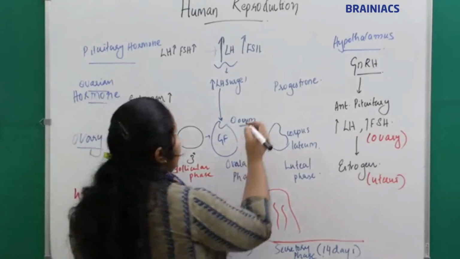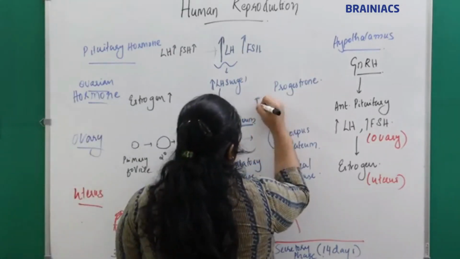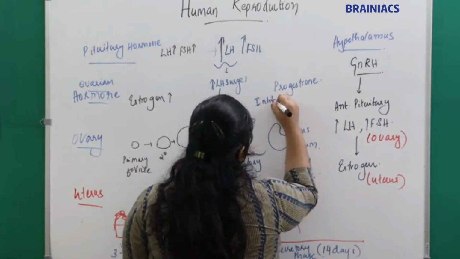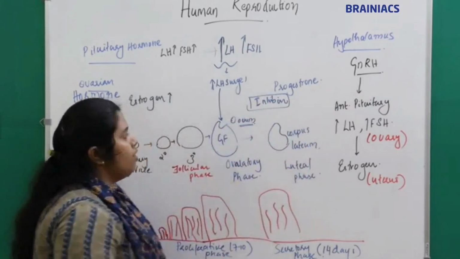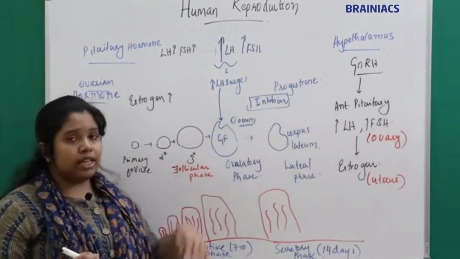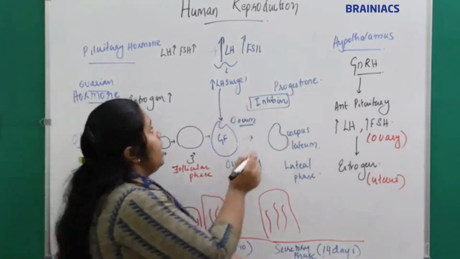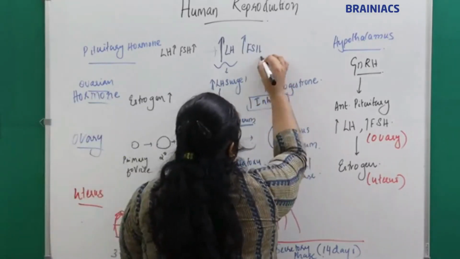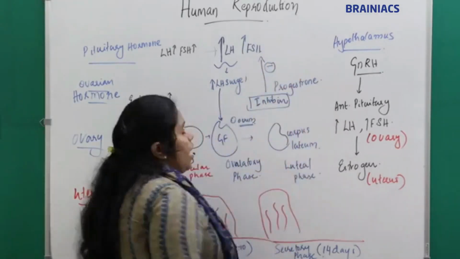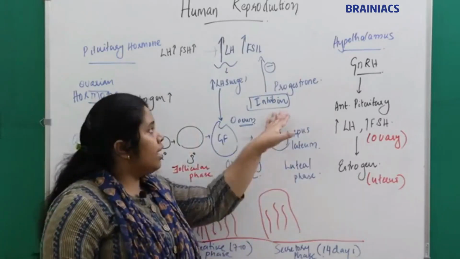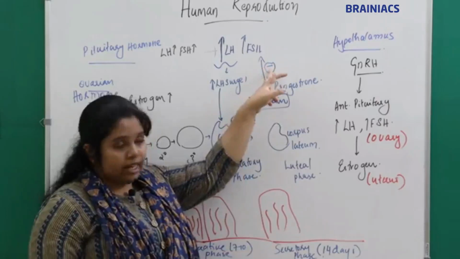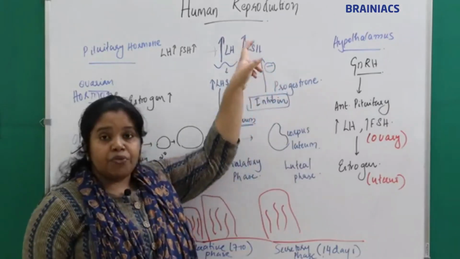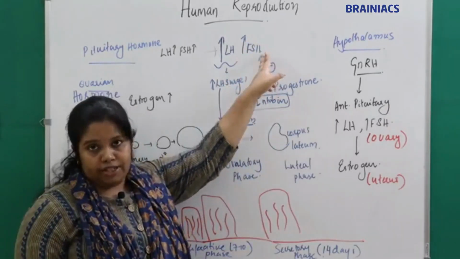That is called inhibin, which will inhibit the LH and FSH. This will decrease the secretion of LH and FSH.